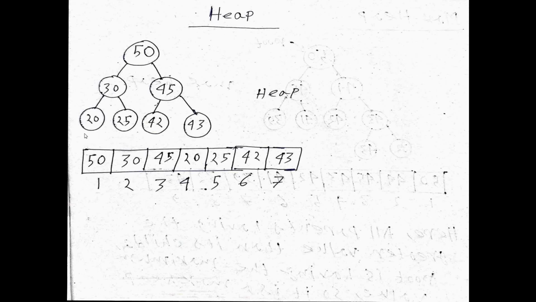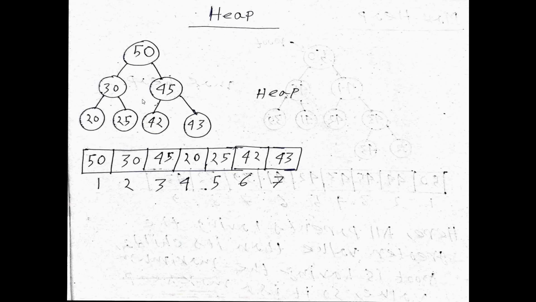What I am trying to say is that if we represent this tree in an array and there is no gap between the first index element and last index element, yes, this tree is a complete binary tree. So in this example, yes, there is no gap between the first element and last element. So yes, this tree is a complete binary tree. So the first property is holding. That means heap is a complete binary tree.